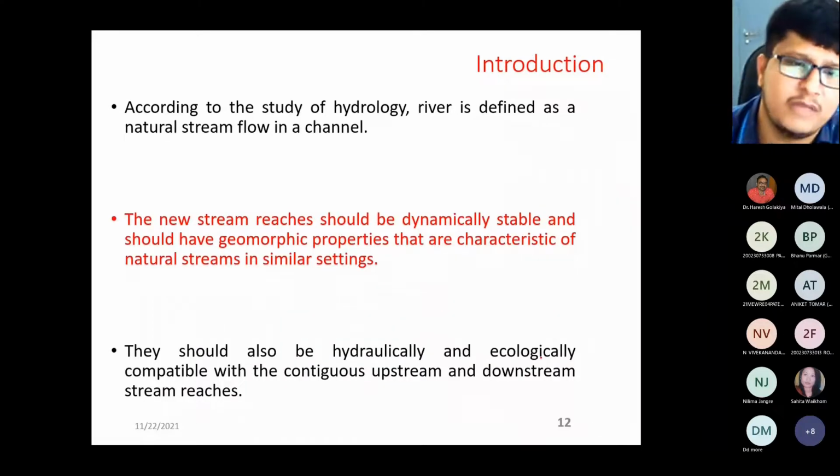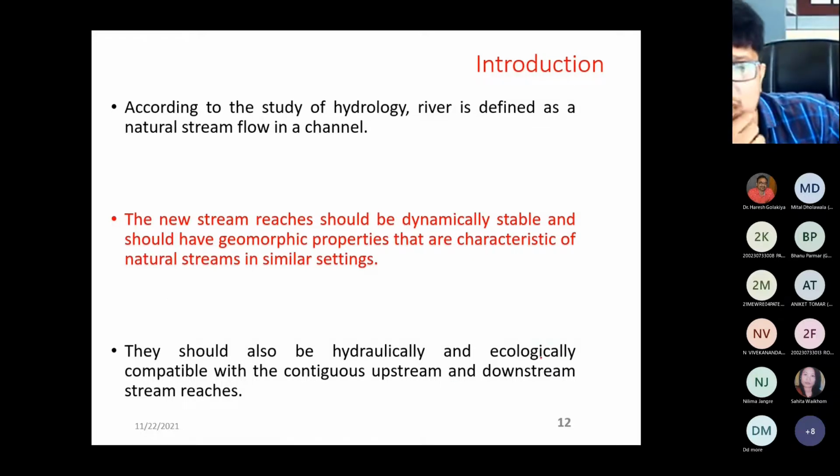According to the study of hydrology, a river is defined as a natural stream flow in a channel, and whatever new stream reaches are going to be designed or constructed, they should be dynamically stable and should have the geomorphic properties, which are the characteristics of natural streams in similar settings. Similar settings means it should have geomorphic properties, meaning side slope, then bed slope, then the B15, B45, then B80, which are the most important properties for getting dynamically stable new reaches, right?